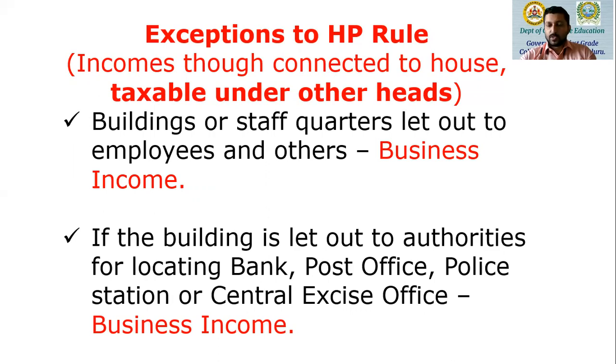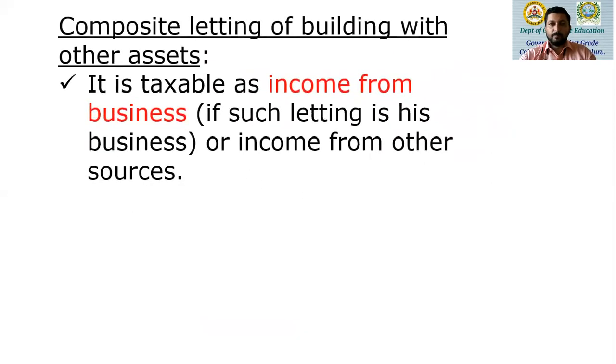Also, since letting out to a bank, post office, police station, or central excise office is more permanent in nature, that is, for a very long duration and not necessarily for a period of 11 months where the agreement has to be renewed, and since this rental agreement is for a very long duration, the income derived therefrom is treated as business income and not as house property income.